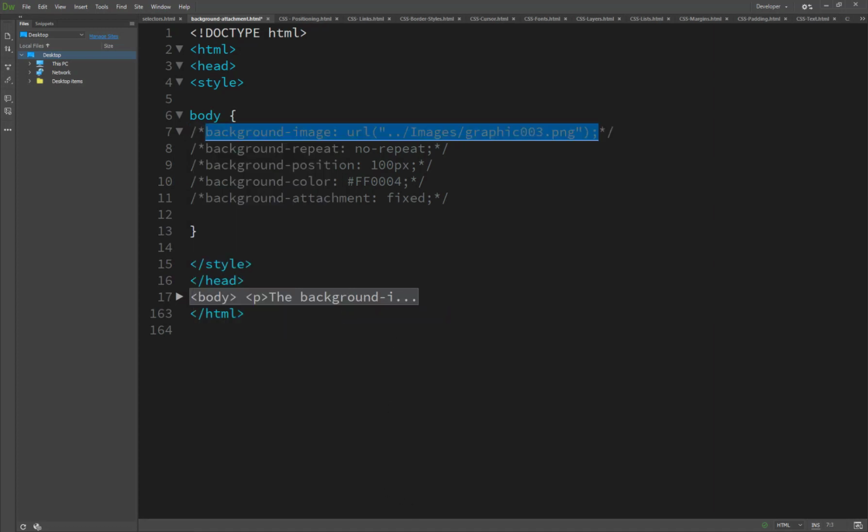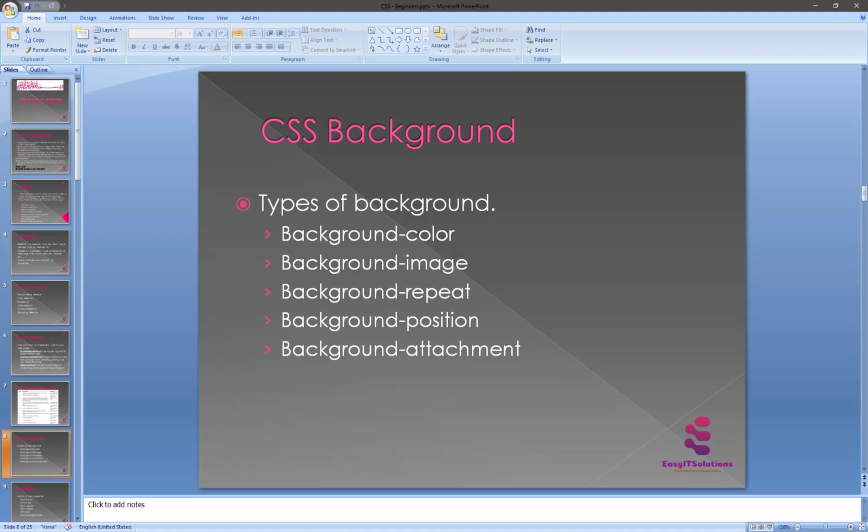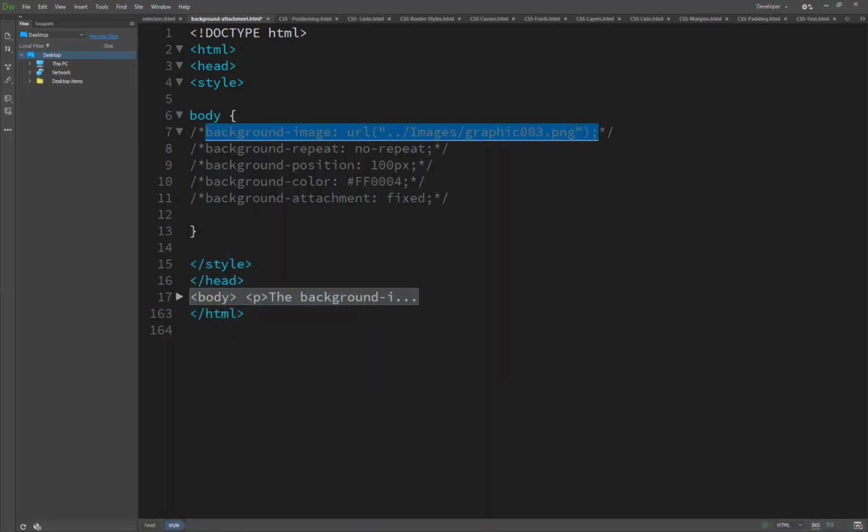The third one is background repeat. So what is background repeat? Let's suppose I change this image, browse and pick logo.png.